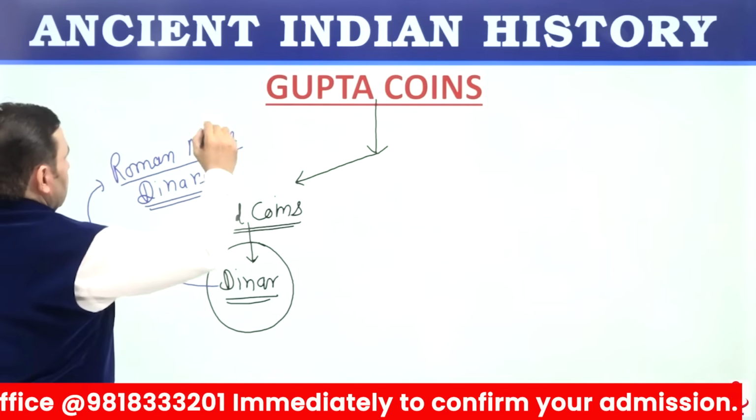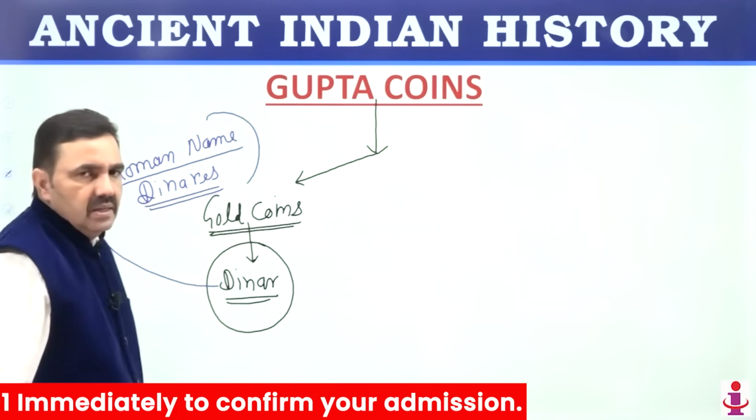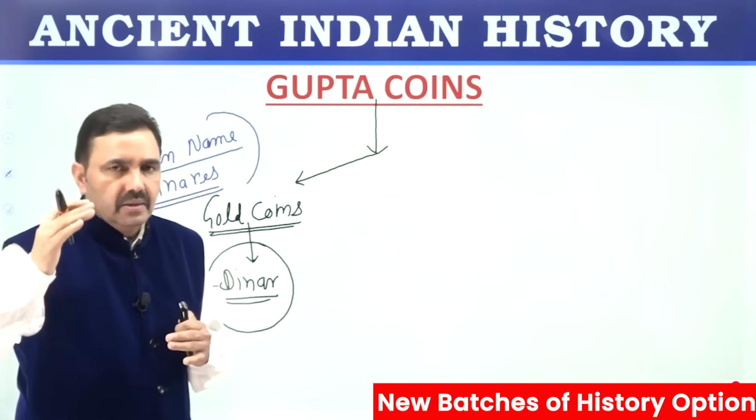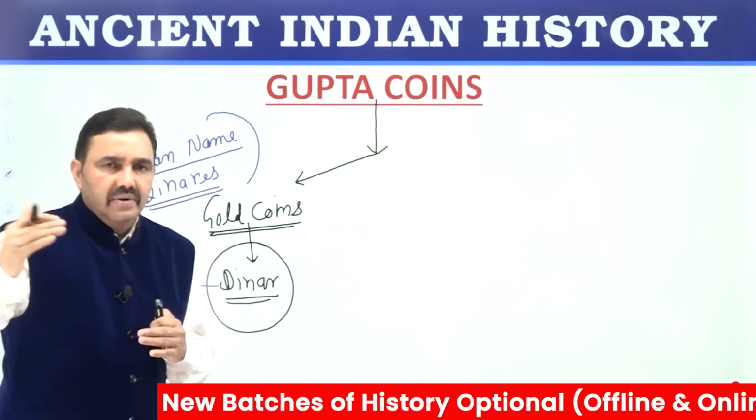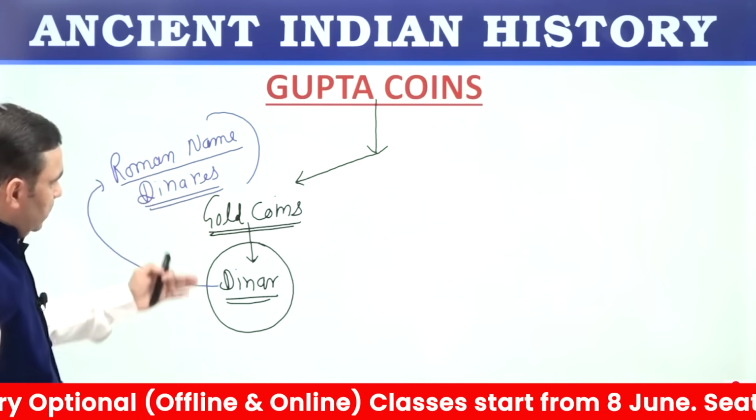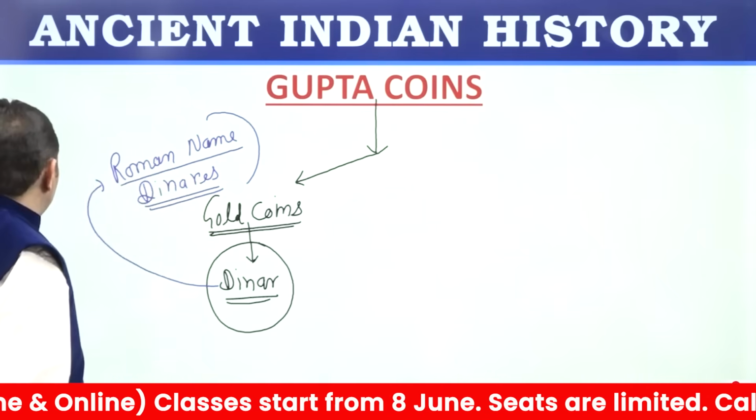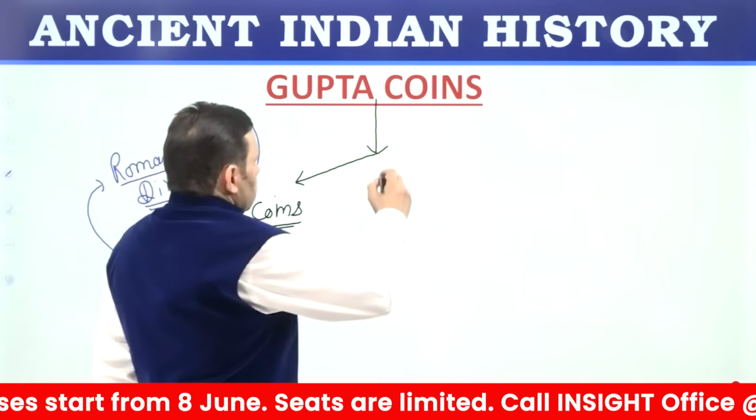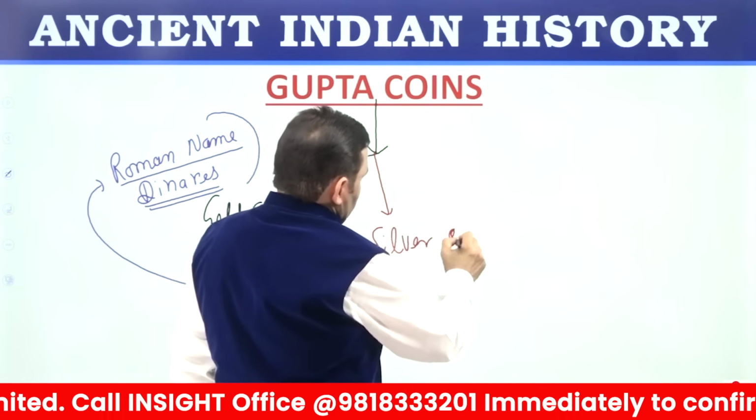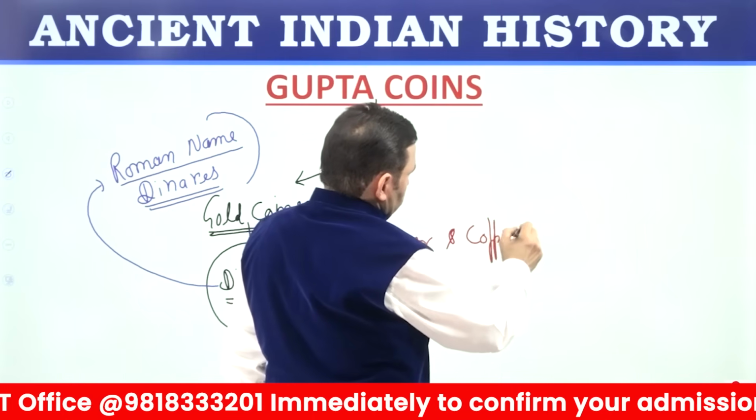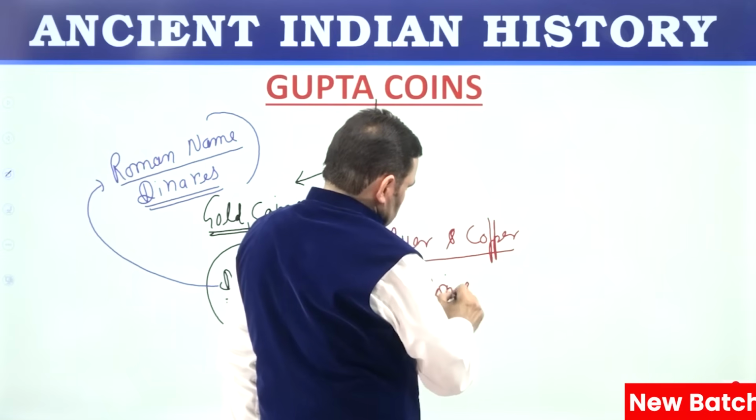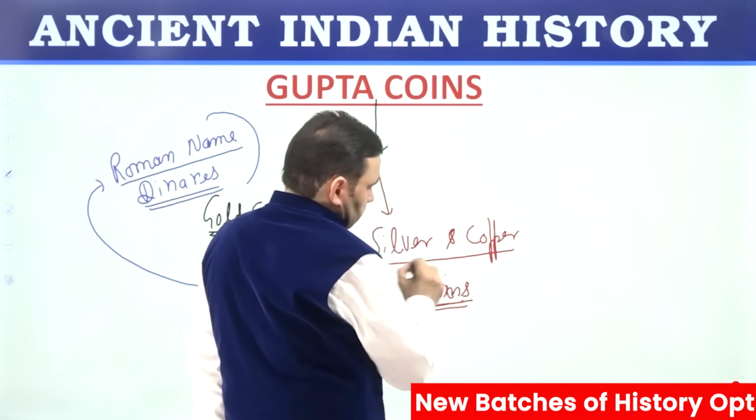This indicates that Roman influence was great on the monetization system, on the economy of the Guptas. The Gupta foreign trade with the Roman Empire was very well developed, and they used to get a huge amount of gold from Rome, and that could be one of the reasons why they named their gold coin as dinar. Silver coins were also issued. Copper coins were also issued. So monetization of the economy was very, very high during Gupta times.